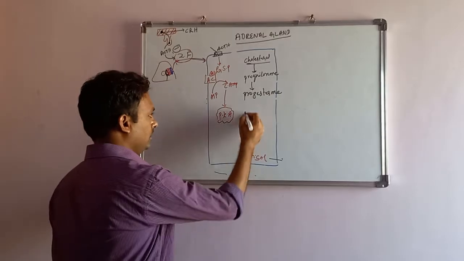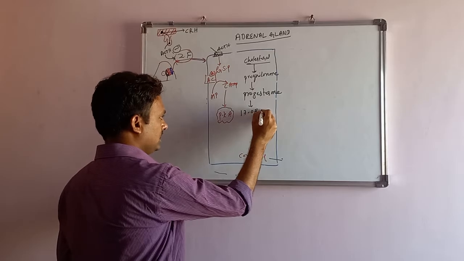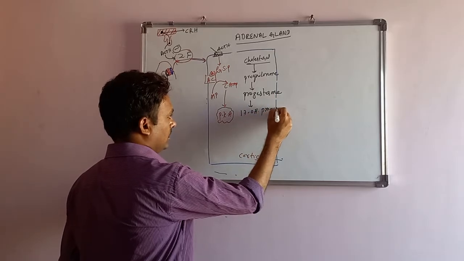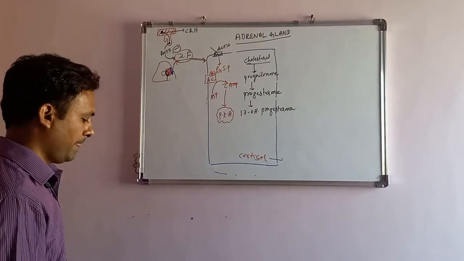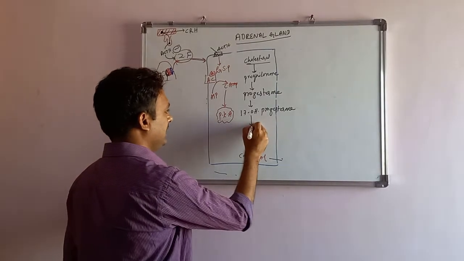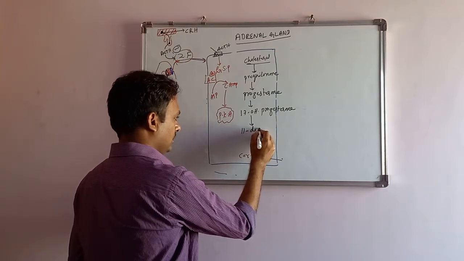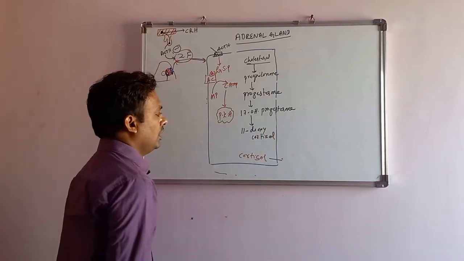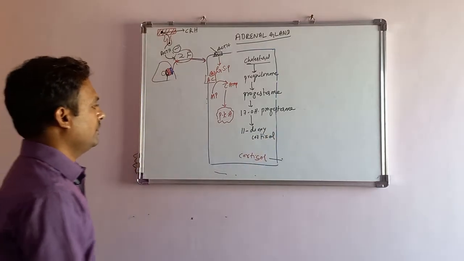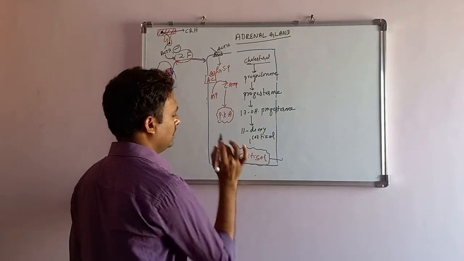From the progesterone, 17-hydroxyprogesterone is synthesized. From 17-hydroxyprogesterone, 11-deoxycortisol is produced. From the 11-deoxycortisol, there is a production of cortisol.